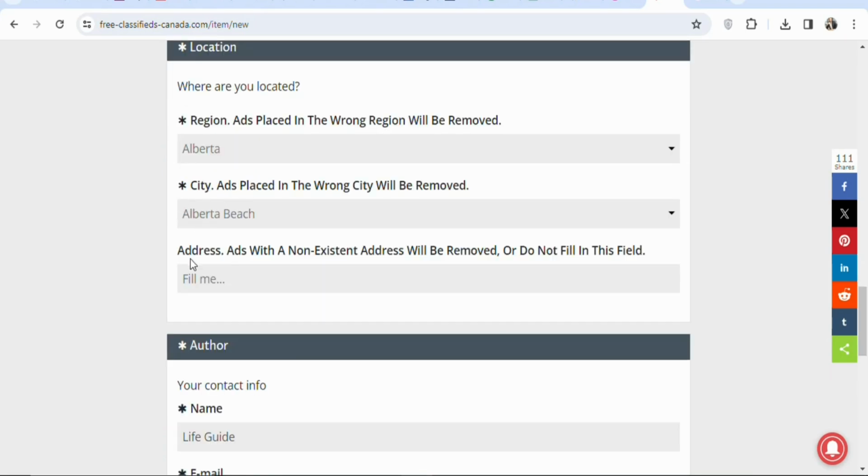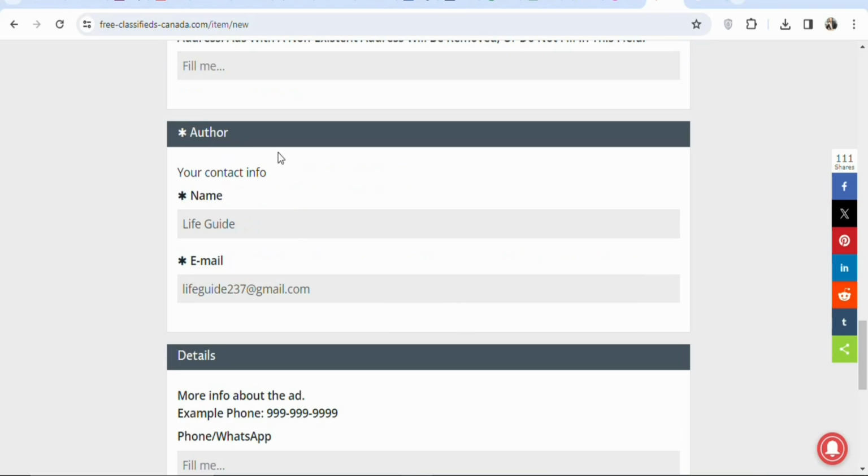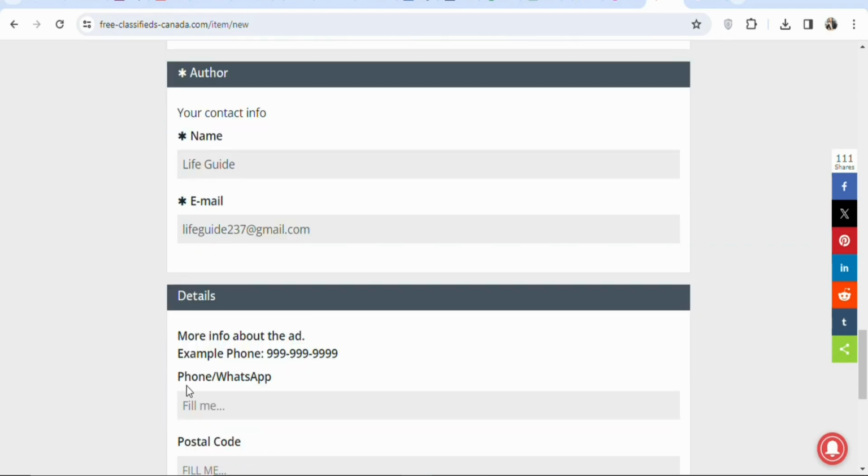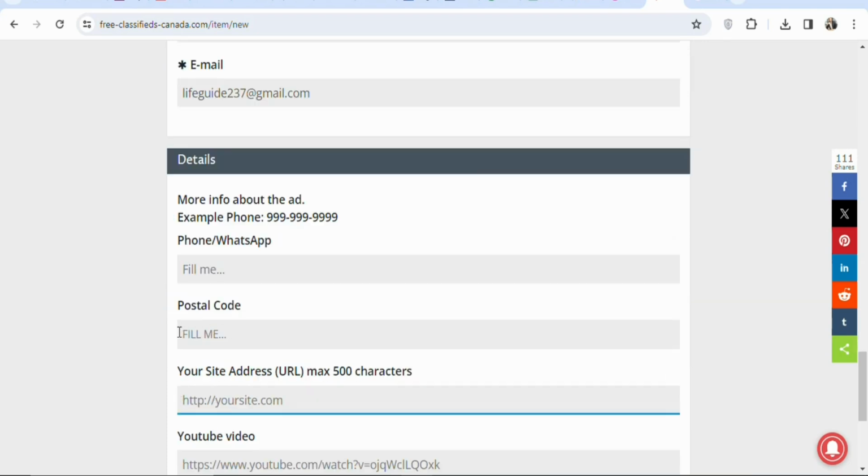Once you enter the city, you can see address. If you enter the wrong address, your ad is going to be removed. So just leave it like this. Do not fill it. Once that is done, you can see author, your name, email address. Everything is automatically filled. So just leave it. Once that is done, you can see phone or WhatsApp number. If you want, you can paste it right here. You can also paste your postal code here.